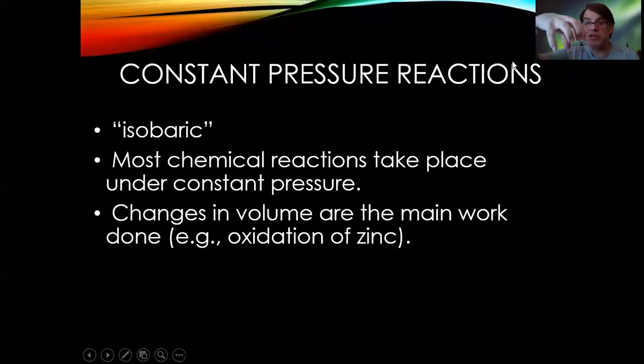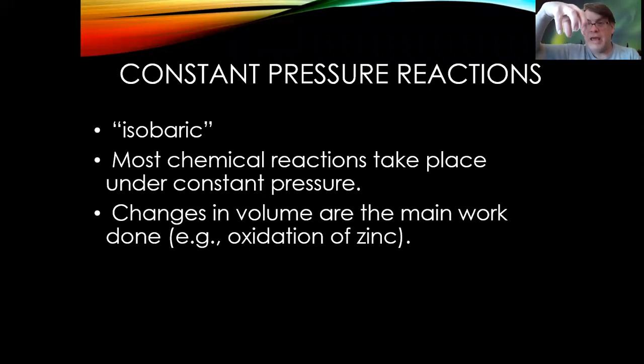If you were to do this in a system where there was, say, a piston that could expand or contract, what happens is that as the zinc metal dissolves, you find that hydrogen gas is given off, and the piston increases because the volume increases. And so work is done on the outside world, therefore negative work. Remember, the system is selfish. When the selfish gets work, it's positive work. When the selfish does work, it's negative work.